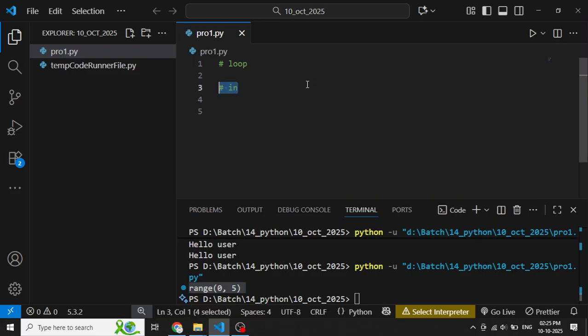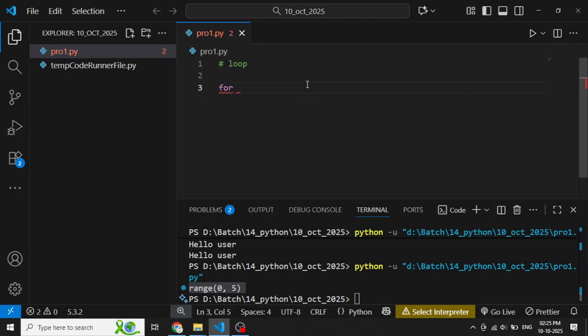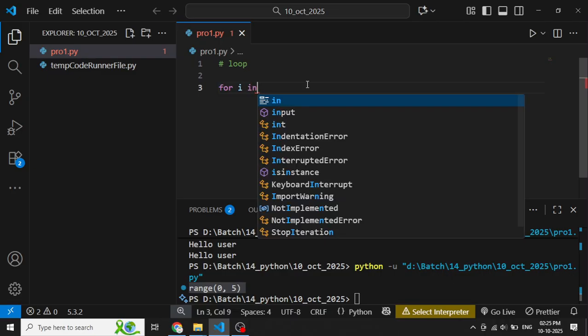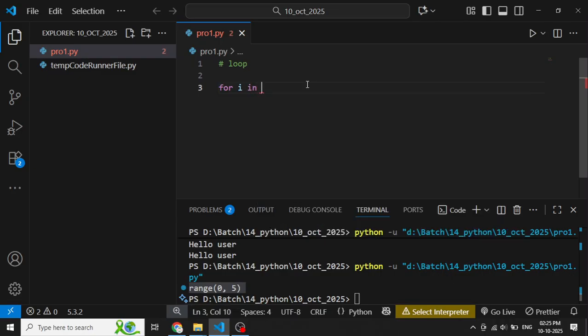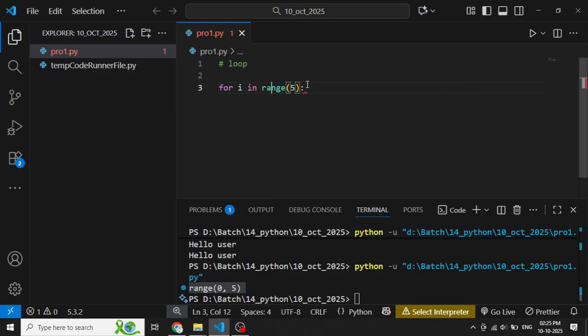This is the syntax: for I in range 5. It means we get the values one by one from the range. First we get 0, then 1, then 2, 3, 4.